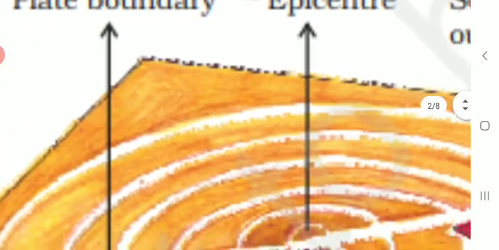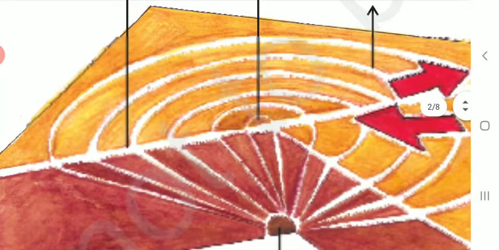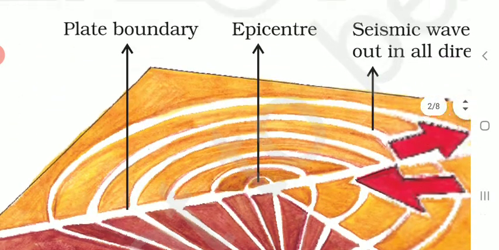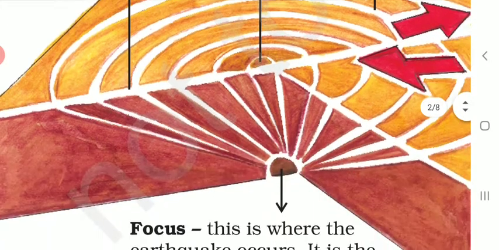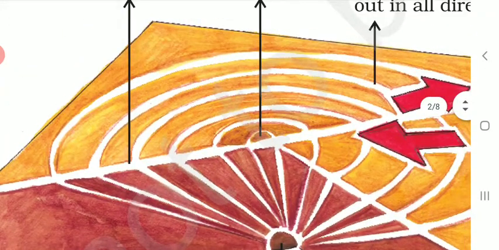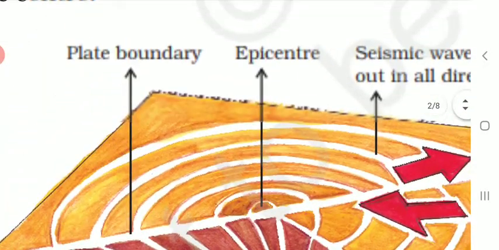So what is the epicenter basically? The epicenter is the place, point, or region where the earthquake occurs on the surface of the earth at the beginning or starting point. This point just above the focus of the earthquake is called the epicenter.